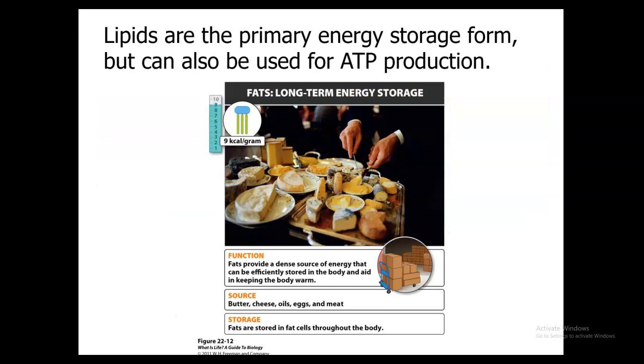Next, we have our lipids. Lipids are going to be the primary energy storage form, but can also be used for ATP production. They'll contain carbon, hydrogen, and oxygen, and they include things like your fats, phospholipids, and sterols. Their vital functions are going to be essential components of cell membranes, so they make up those phospholipids. They're also essential components of nerve fibers, so they make up myelin. Myelin is very important in surrounding the axon and helping that signal or nerve impulse travel quickly down the nerves or down the axon.